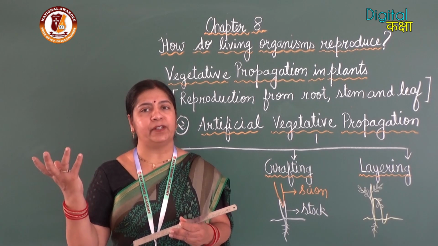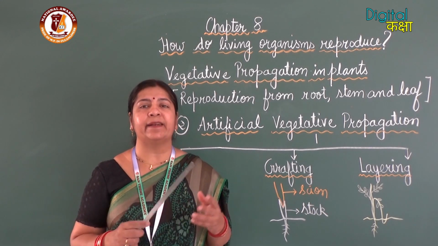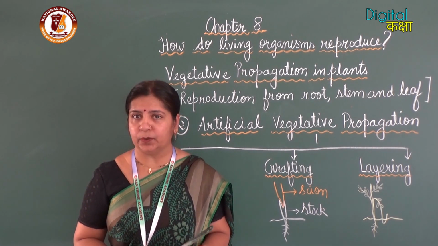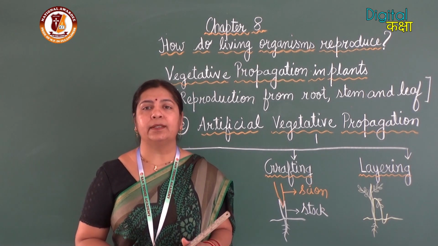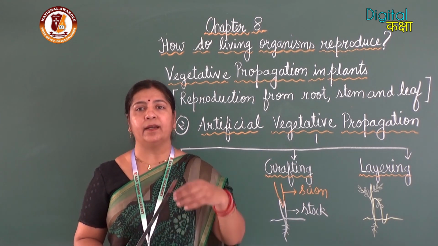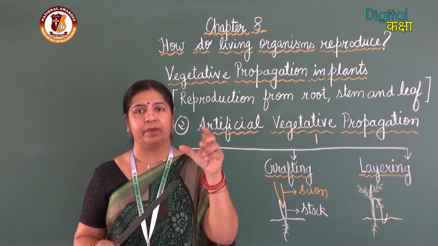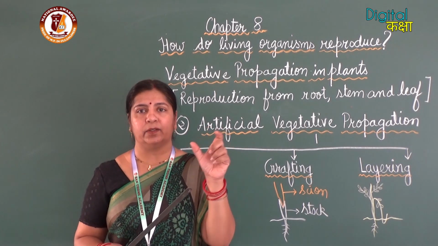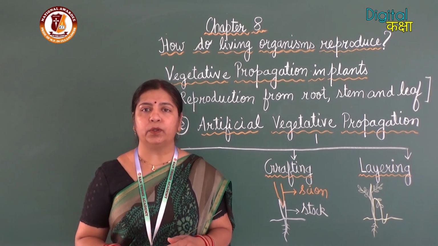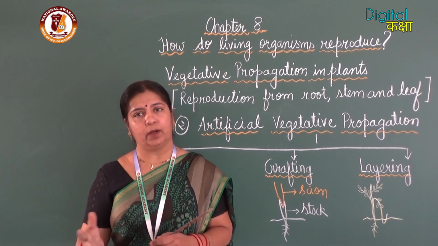The stem will start growing and then leaves, etc., and it will develop as a new plant. So this is the method of air layering, because here the branch is in the air, and this is also known as Guti in common language.